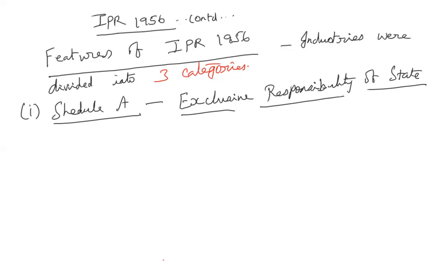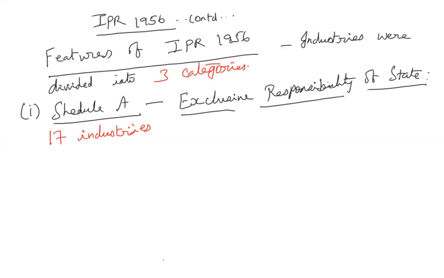In this category, 17 industries is a very, very important number, because even today, when it is referred how many industries are owned by the public sector, how many are owned by the government as of today, it is always referred that from 17 industries of 1956, now only this many industries are owned by the public sector.